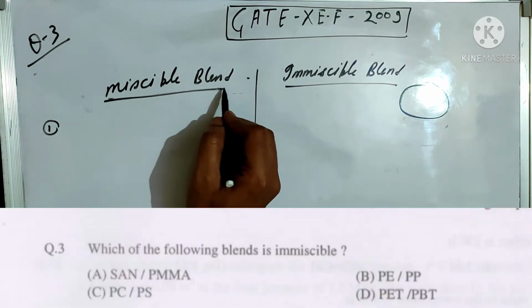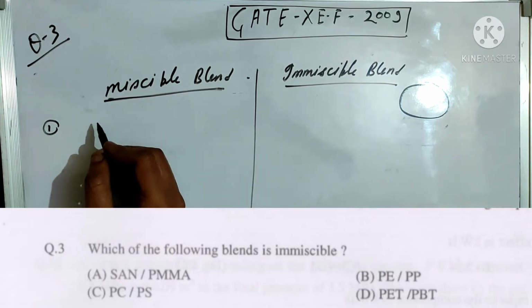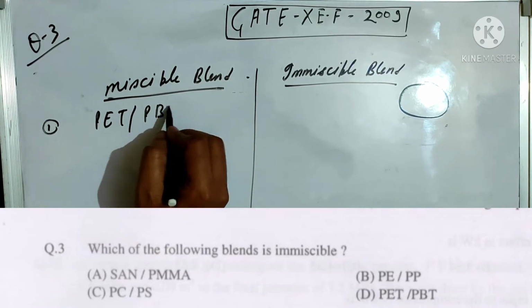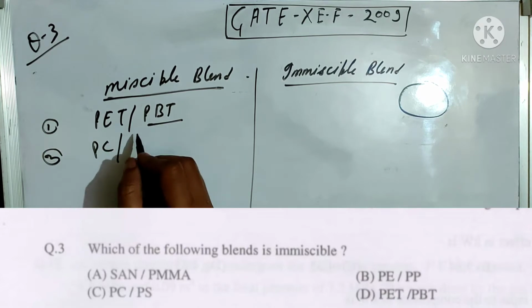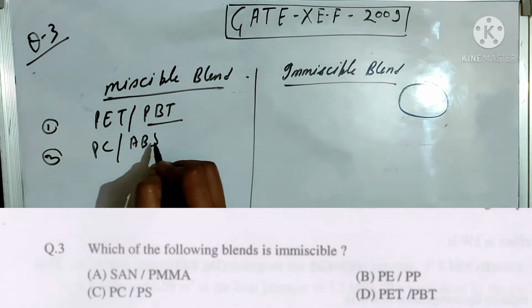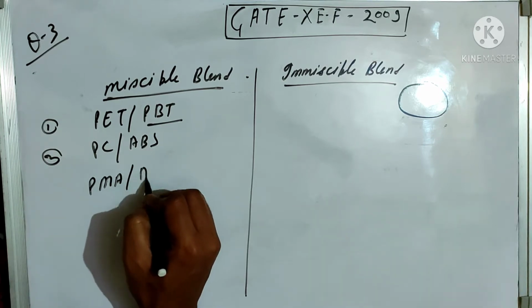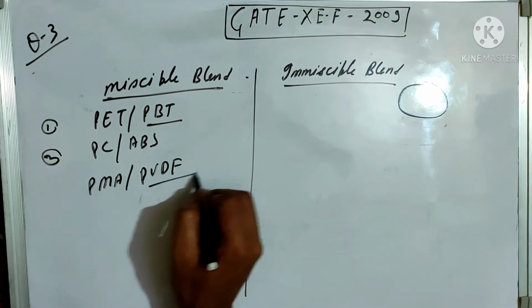Some examples of the miscible blend and immiscible blend. First, miscible blends. The blend of PET and PBT is miscible. The blend of polycarbonate and ABS is miscible. The blend of PMA and PVDF is miscible.